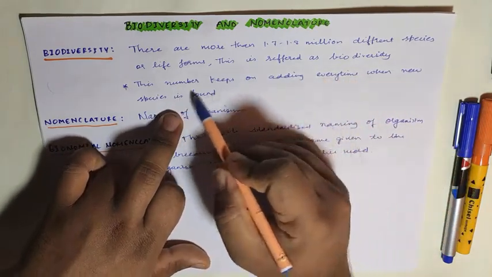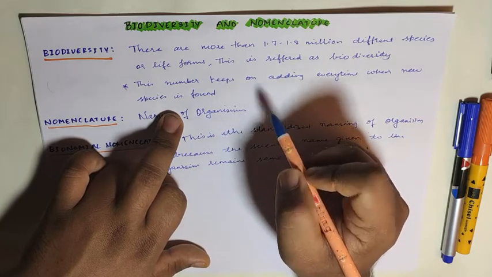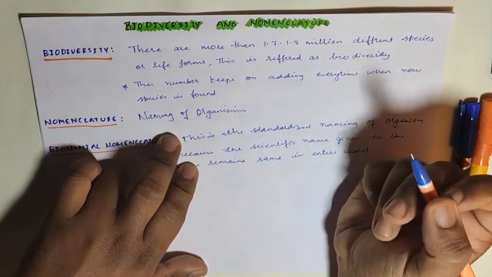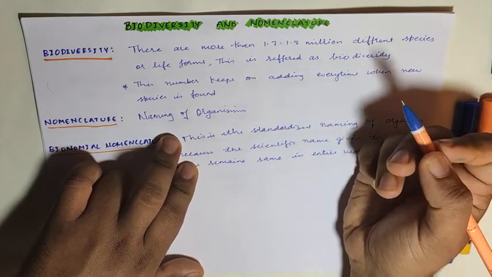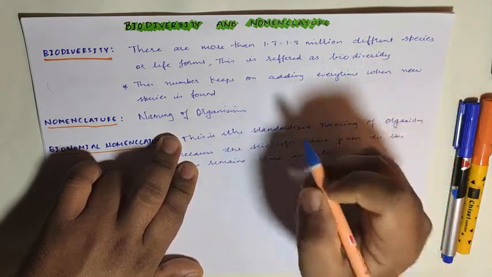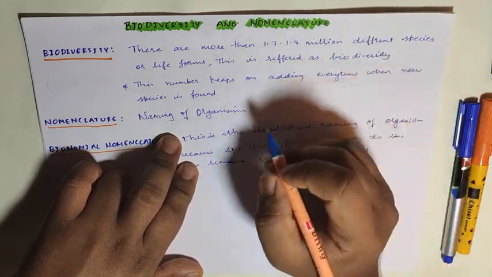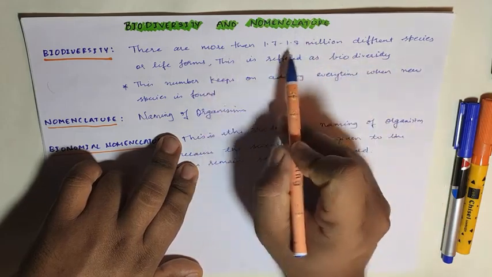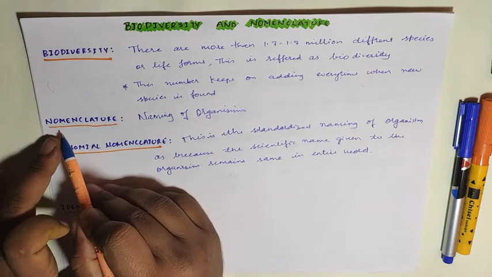Now why does this number keep on adding? It's because the researchers are completely involved in this particular branch, that is, identification of new organisms. Whenever they find a new organism, they register this organism with a specific name into the organization. So every time a new species is found and registered, this number gets added up. Okay. Now the next word here is nomenclature.